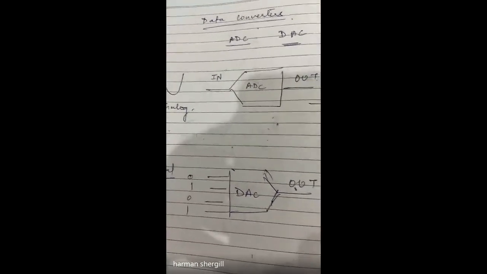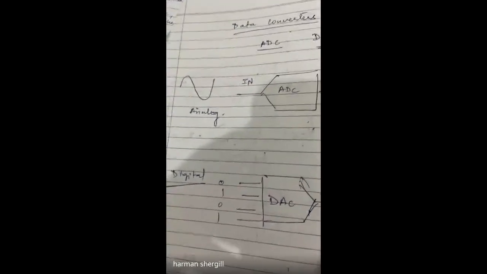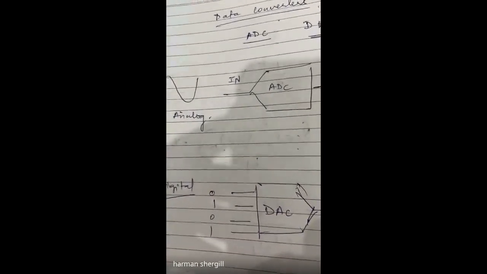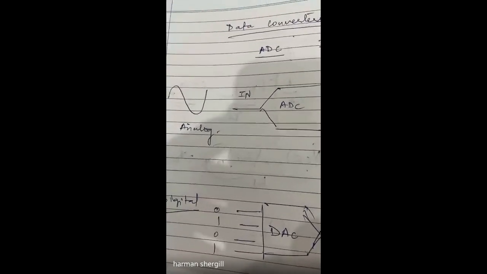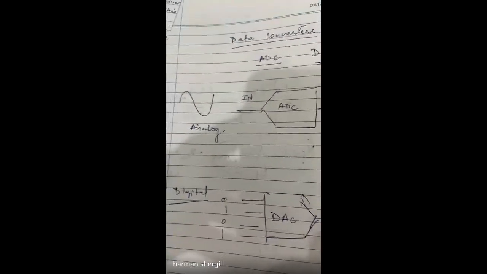So, like this, we use digital to analog converters in our day to day life. Whatever you speak while talking on the phone, that data is analog. So, first we use analog to digital converter so that we can transmit our data. To transmit our data, we convert it into digital form. And then at the receiving side, we use digital to analog converter so that your digital data is converted again into analog form, and through the speaker you hear the voice of the other person.